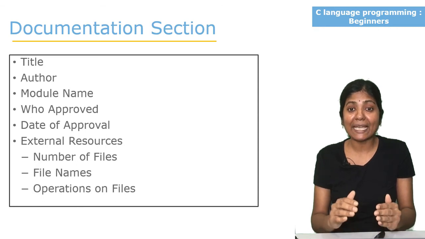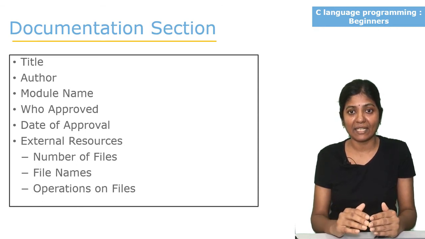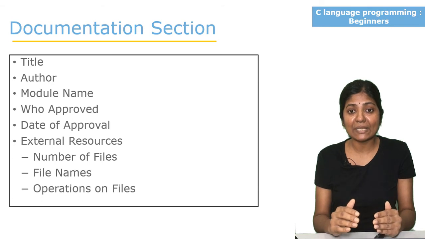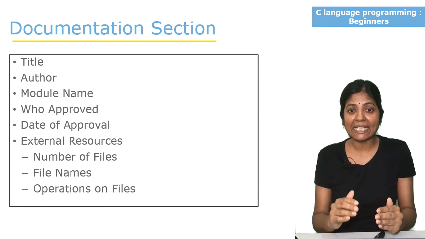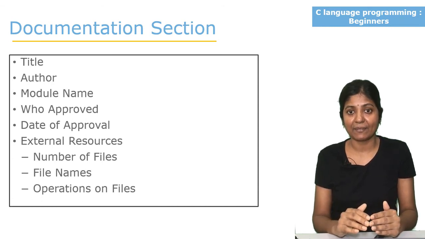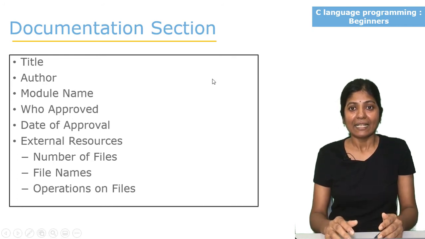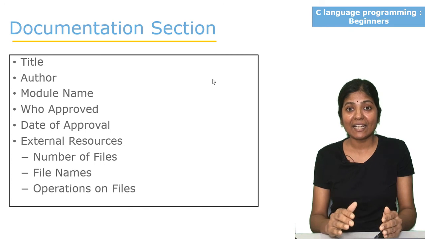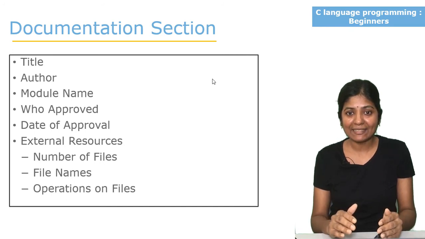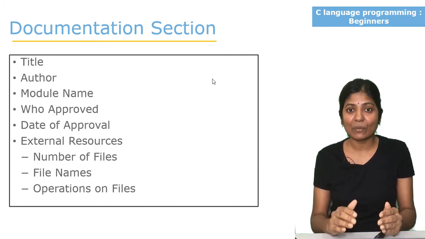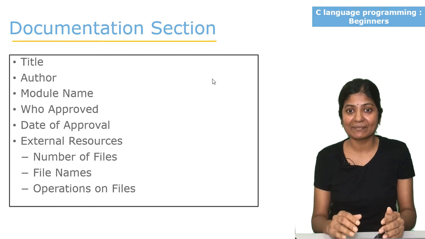And also external resources, if our program is using any other additional resources. A good example is files, like the number of files our program is using and the file names. What are the names of the files?